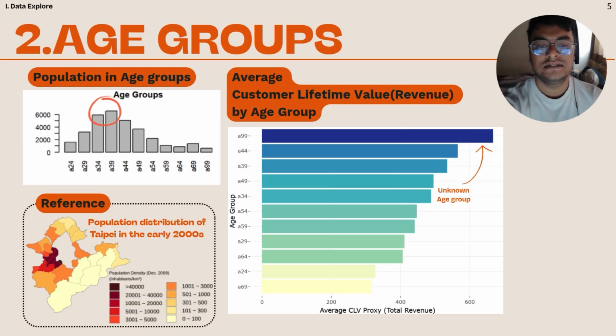Next, we explored the customer distribution across different age groups and their respective average customer lifetime values, CLVs. The result shows an unusual pattern. The segment labeled as unknown age group actually ranks number one in terms of average CLV. This means that customers whose age were not recorded in the dataset contribute the highest lifetime revenue.